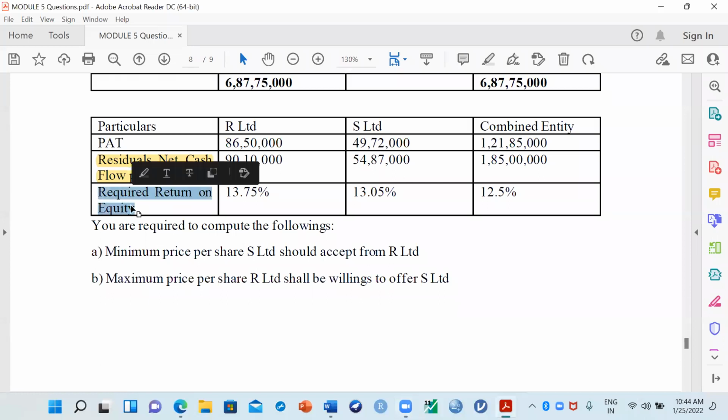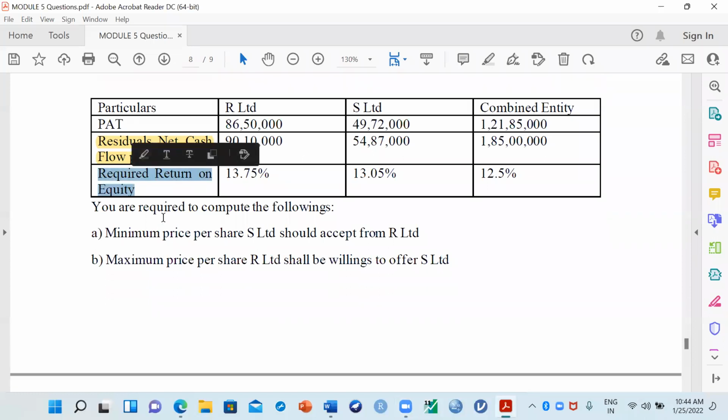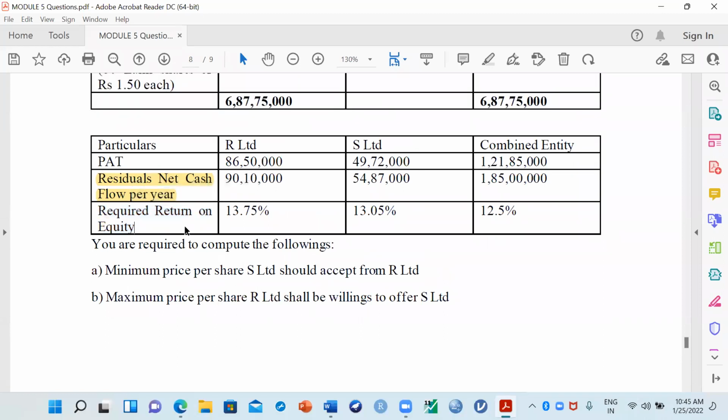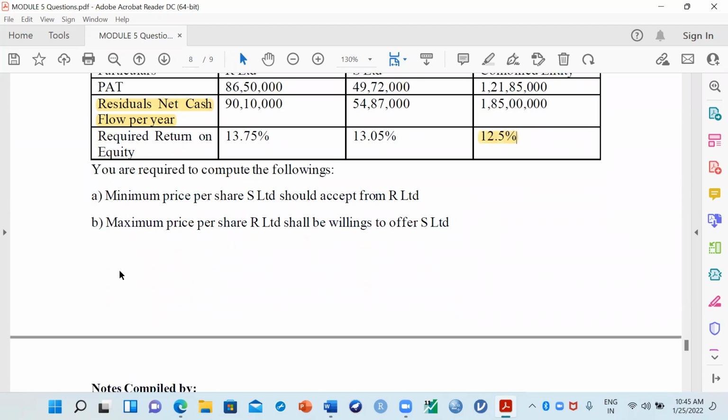Required rate of return is given, but required rate of return is nothing but the weighted average cost of capital. For each company they have already calculated it: 13.75 for R Limited, 13.05 for S Limited, and the combined entity's cost of capital is 12.5. Now, what are you required to compute in this question? What is the minimum price per share S Limited should accept from R Limited, and the maximum price per share R Limited should be willing to offer to S Limited?